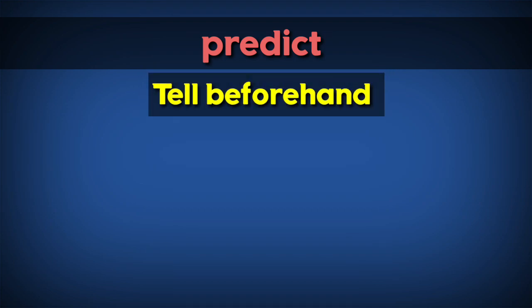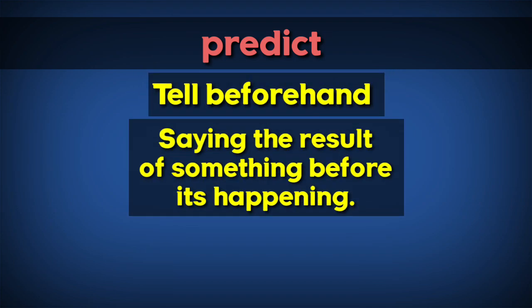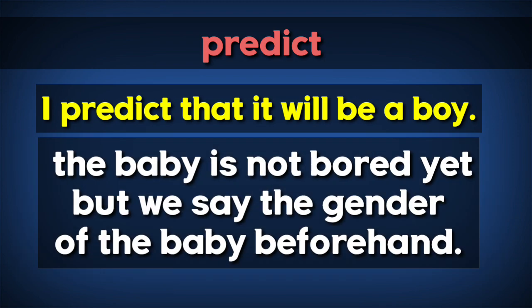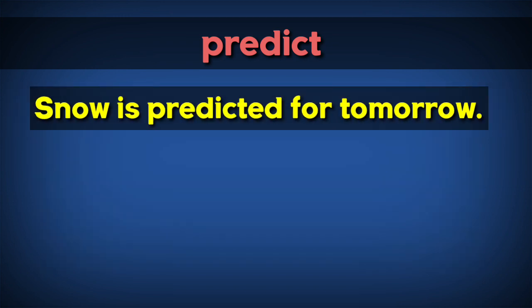Predict. Predict means tell beforehand or saying the result of something before it's happening. For example, I predict that it will be a boy. It means the baby is not born yet, but we say the gender of the baby beforehand. Snow is predicted for tomorrow.